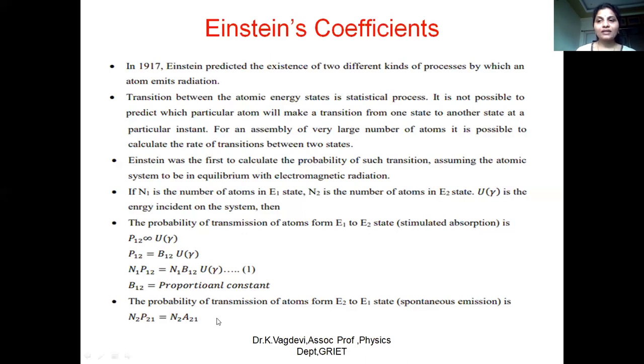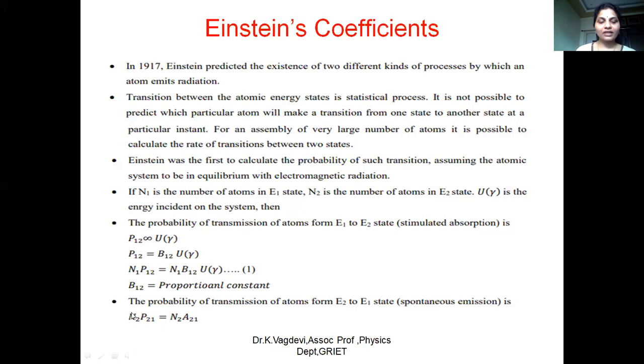Now, once the atoms are in the excited state, as we have discussed in the earlier classes, they may de-excite in two ways. One is spontaneous emission and another one is stimulated emission. And you already know that spontaneous emission will not depend on the incident radiation. Once the lifetime is over, it will automatically come back to the ground state.